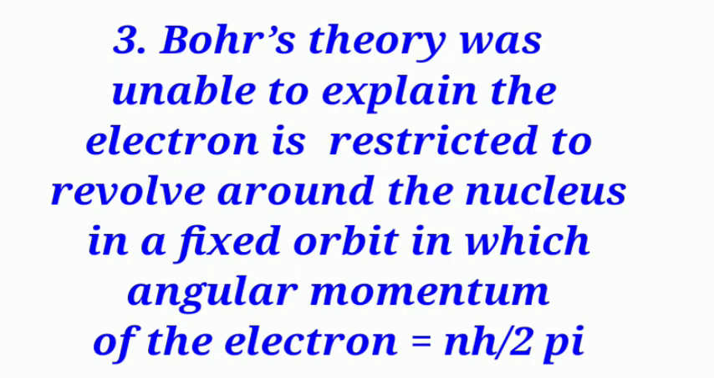Finally, Bohr's theory was unable to explain why the electron is restricted to revolve around the nucleus in a fixed orbit in which the angular momentum of the electron is equal to nh divided by 2 pi. So we discussed that the angular momentum is equal to integral multiples of h divided by 2 pi. Thus we say mvr, the angular momentum, is equal to nh divided by 2 pi.